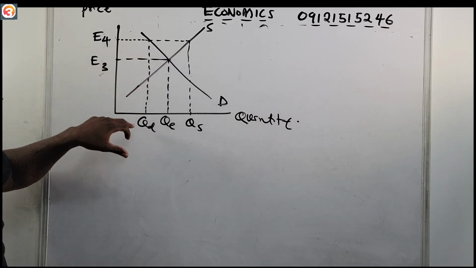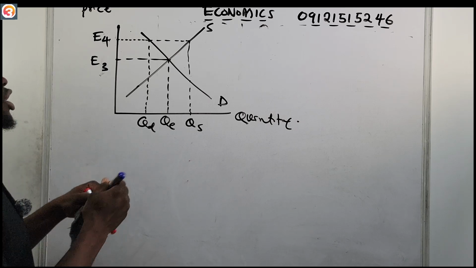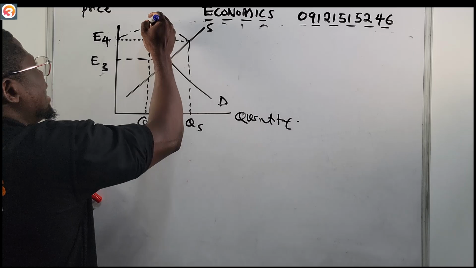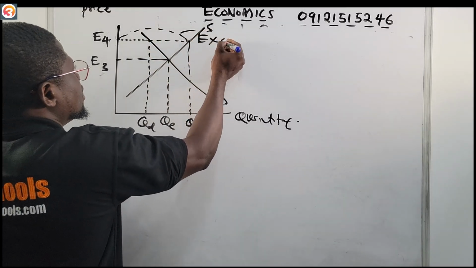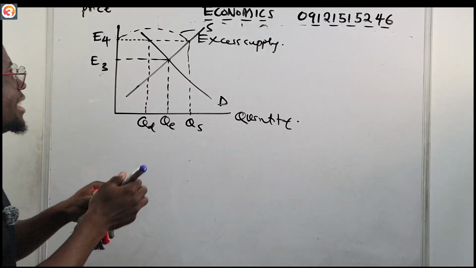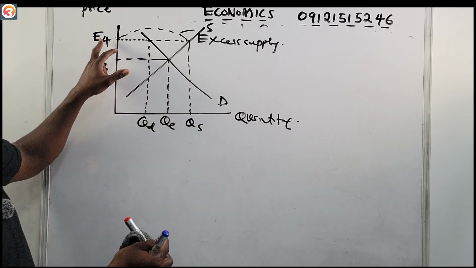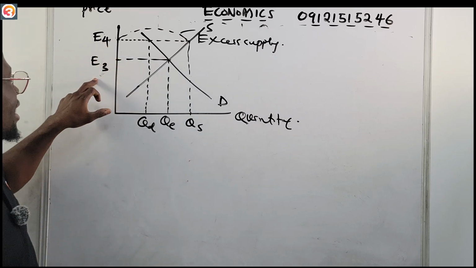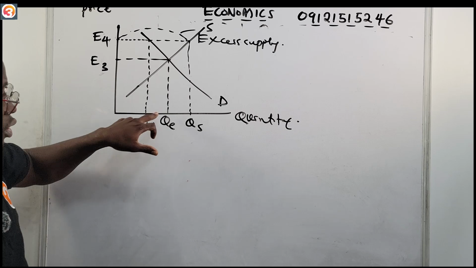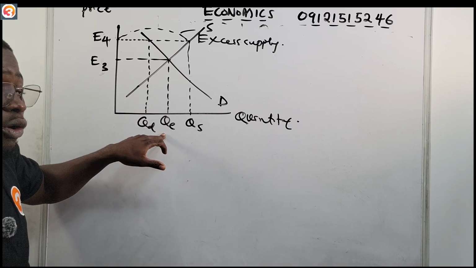Demand will drop, supply will increase, thereby leading to a situation of excess supply. Excess supply. So supply is now very high, but demand is low. Hope you're understanding the graph. At this point, when the price was increased from the equilibrium price to a higher price, demand reduced. It fell short of the equilibrium quantity.